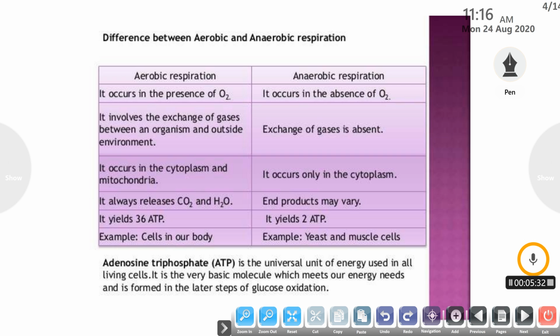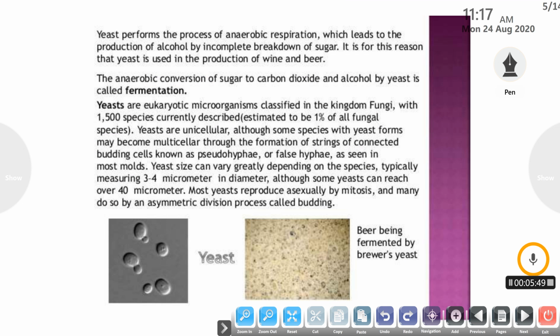Next is the ATP. ATP is adenosine triphosphate, and it is the universal unit of energy that is used in all living cells. It is a very basic molecule which meets our energy needs and which is generally formed in the later steps of glucose oxidation.